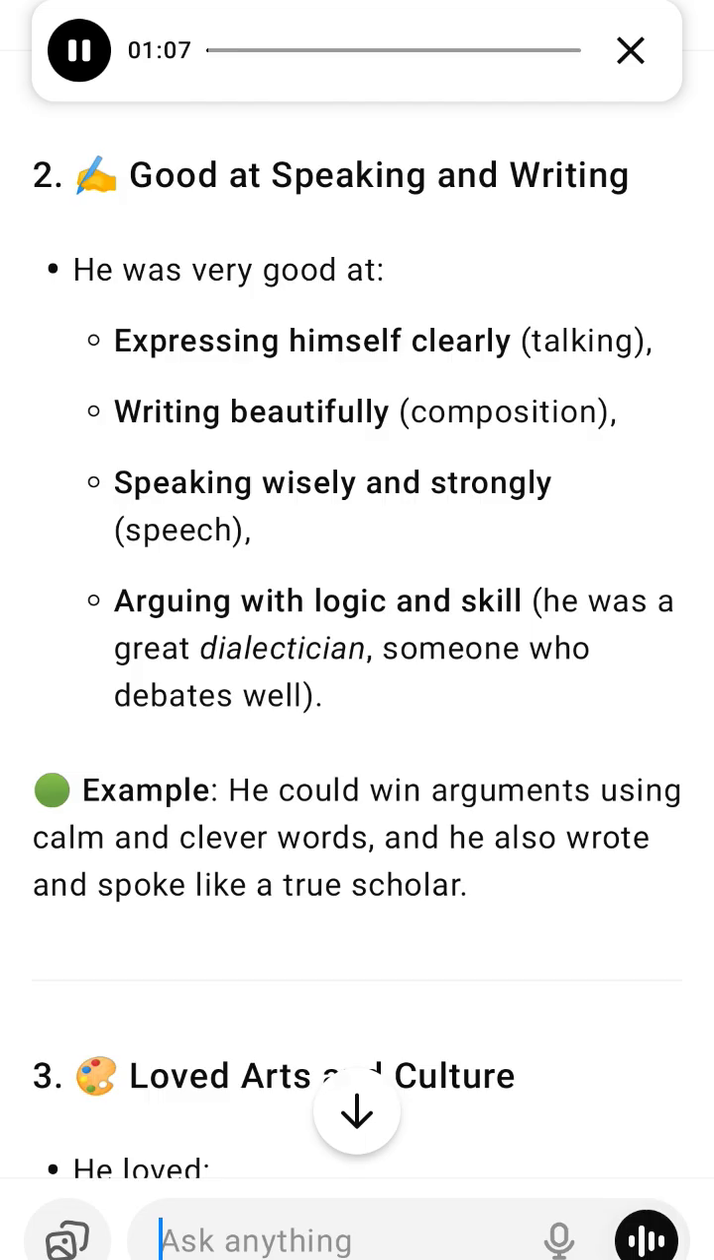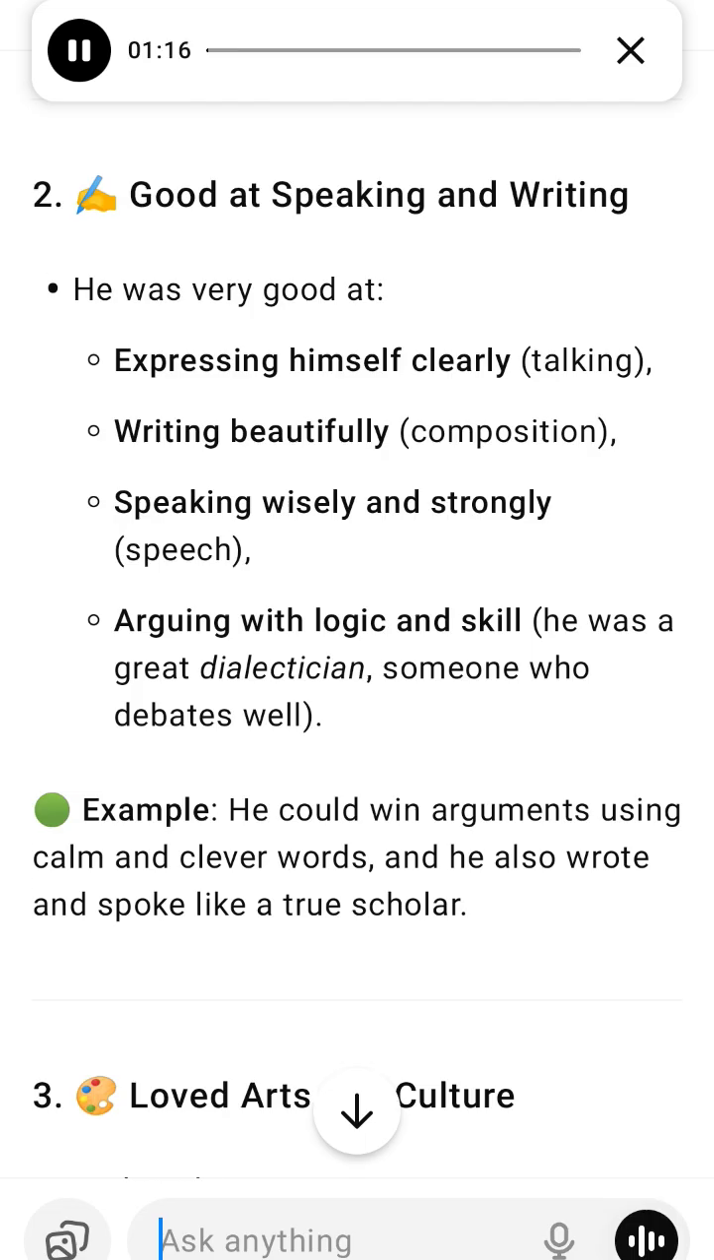7. Hard-working and focused ruler. He worked very hard and paid attention to every small detail of administration.